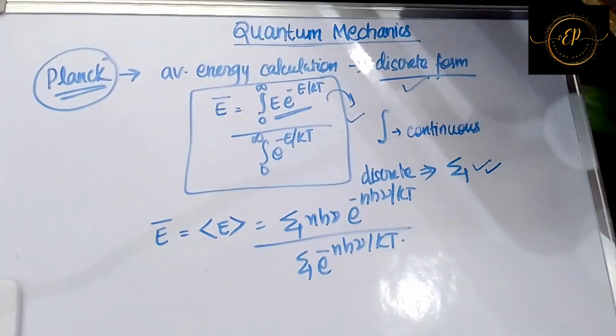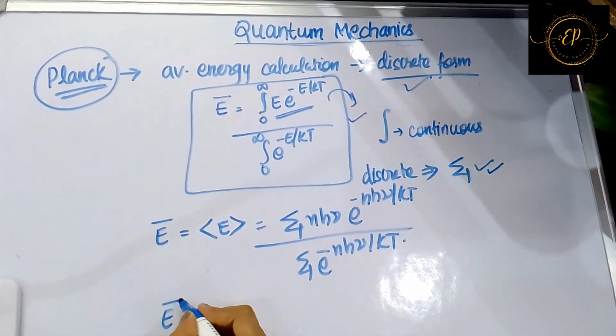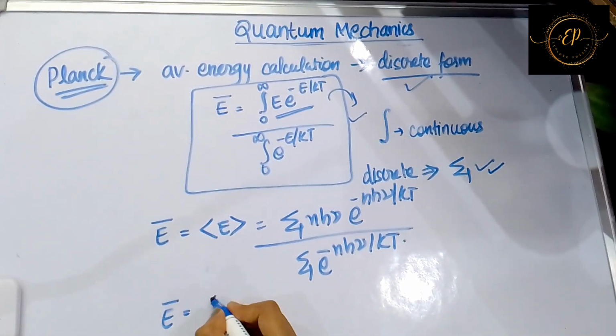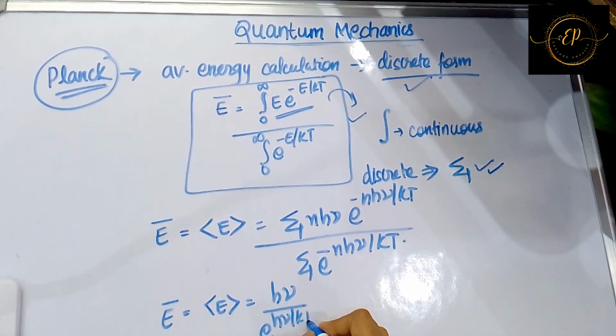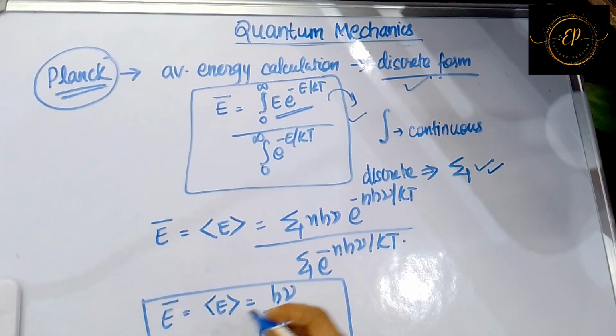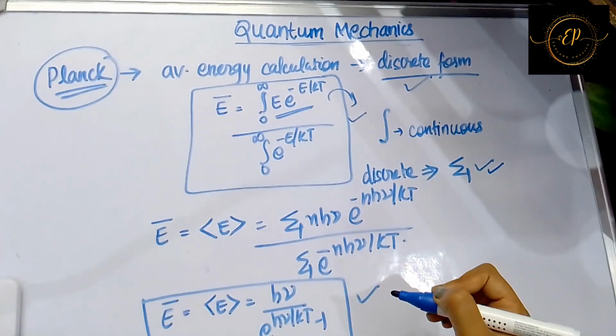By calculating, he got E bar, which is the expectation of E, equal to h nu by e power h nu by kT minus 1. So this was the average value of energy per degree of freedom.